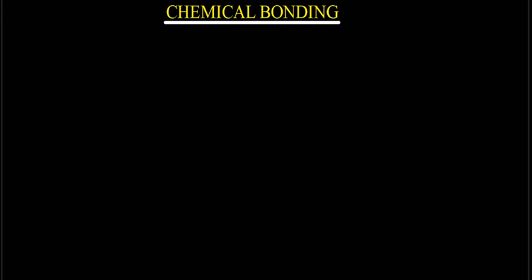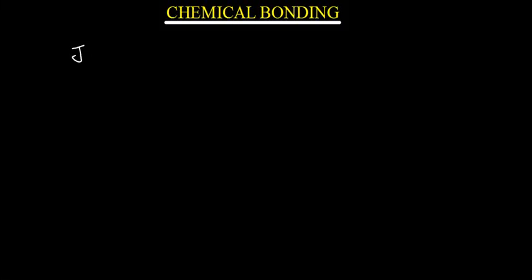Now, chemical bonding. The first thing you need to know is what chemical bonding is. Chemical bonding is just a joining of atoms to make a chemical compound. Now, in chemical bonding, you are not mixing these molecules because there is a difference between a mixture and a